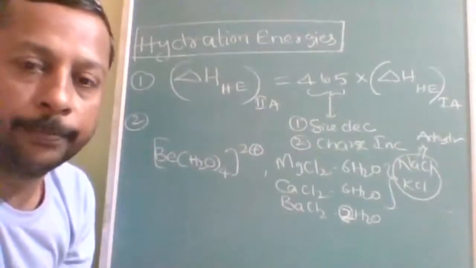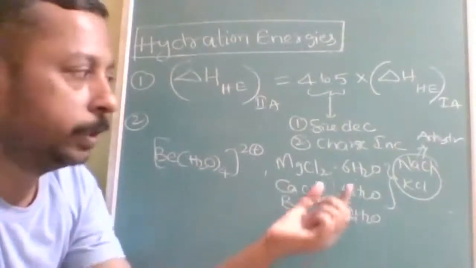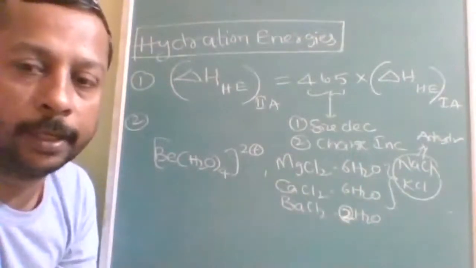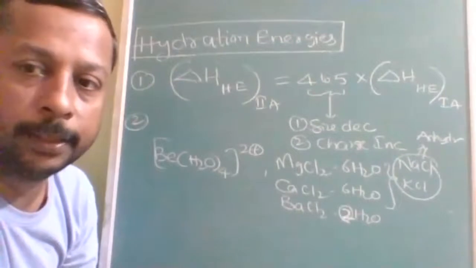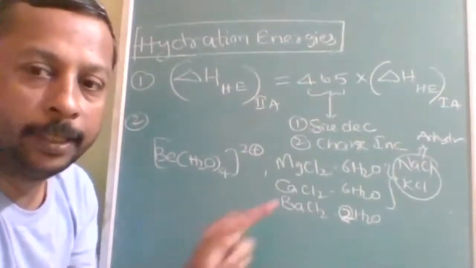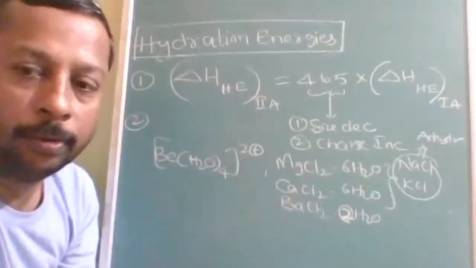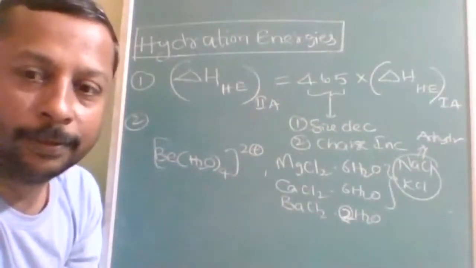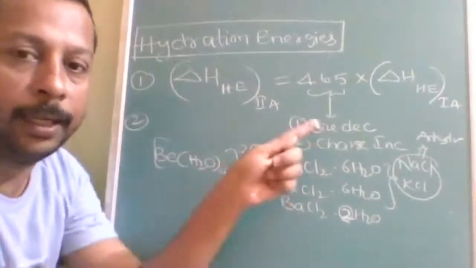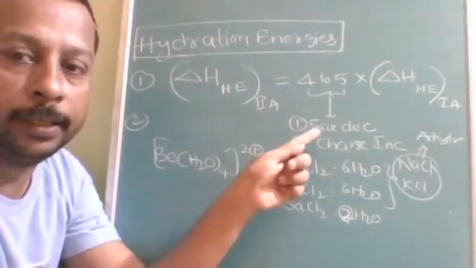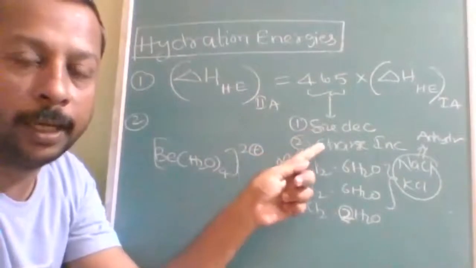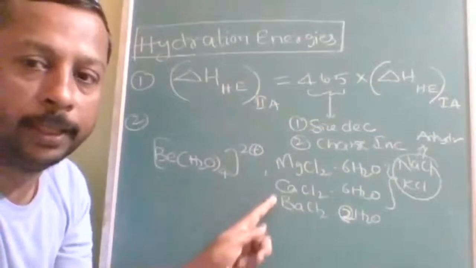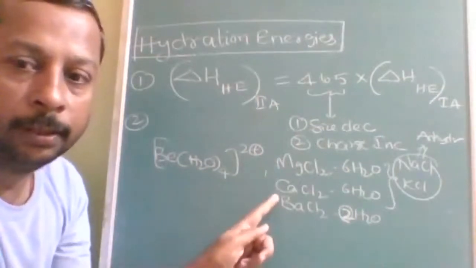What will be the reason? Why is it associated with more water of hydration, and why with less? Who will tell the reason? Why is it 6 and why is it 2? You have to remember, it is an exception. No, it is not like that. It is already explained here. Hydration energy depends on size and charge. Here all of them have the same charge, so we cannot explain in terms of charge.